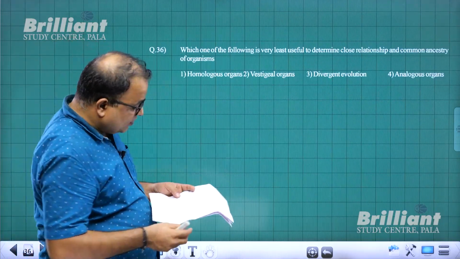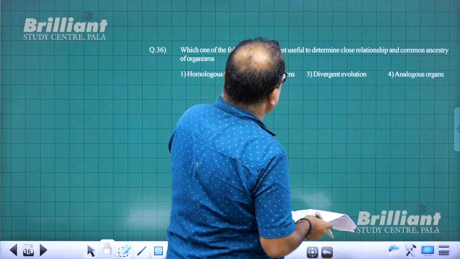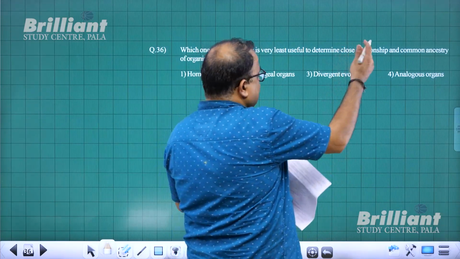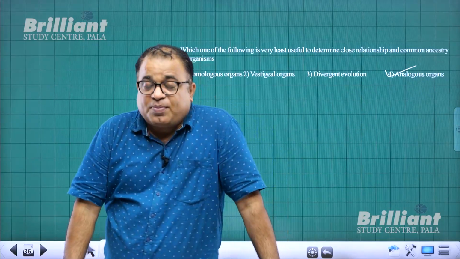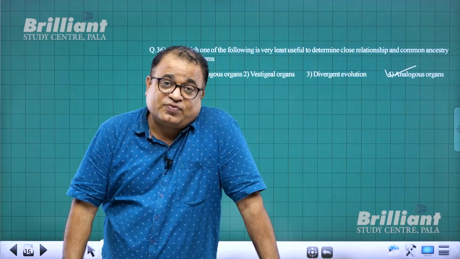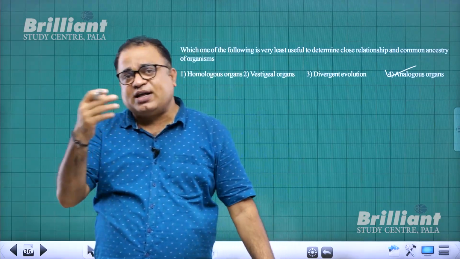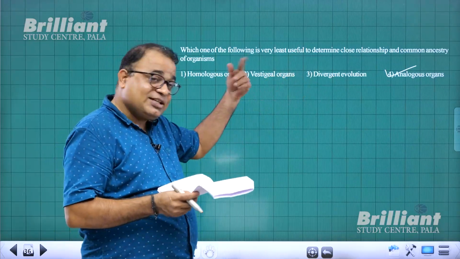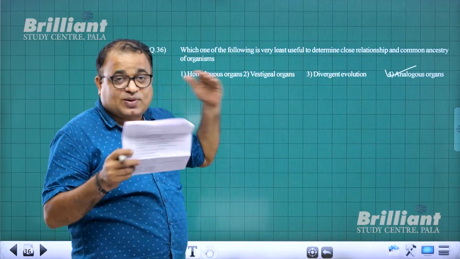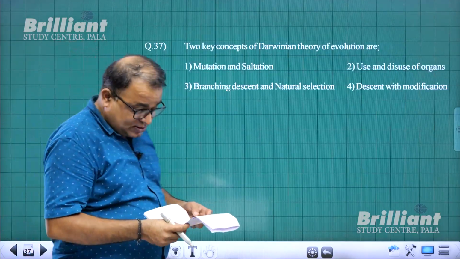Which one of the following is very least useful to determine close relationship? Analogous organs. Analogous organs develop among unrelated forms, like wings of the bird and wings of insect. Convergent evolution, no common ancestry. Divergent evolution നമുക്ക് മനസ്സിലാവും, vestigial എന്നും മനസ്സിലാവും, homologous എന്നും മനസ്സിലാവും. Analogous organs common ancestry അല്ല. So for 36, 4 is the answer. With that I come to question number 37.